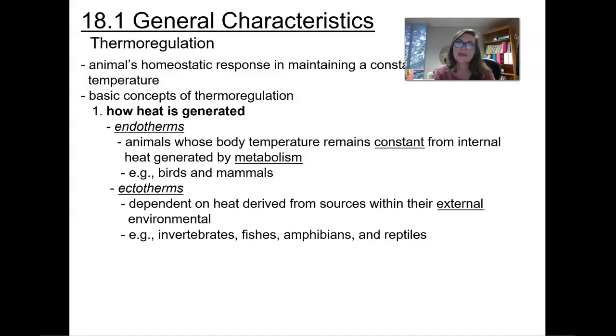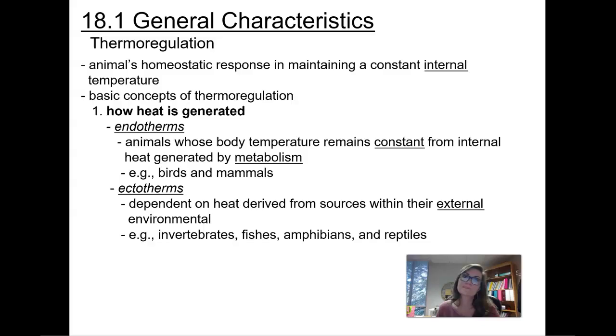Thermoregulation is an animal's homeostatic response in maintaining a constant internal temperature. These are the basic concepts of thermoregulation. We have our endotherms. Endotherms are animals whose body temperatures remain constant from internal heat generated from metabolism. And like I said, most of the time that comes from muscle metabolism. Birds, mammals, and humans are all endotherms.